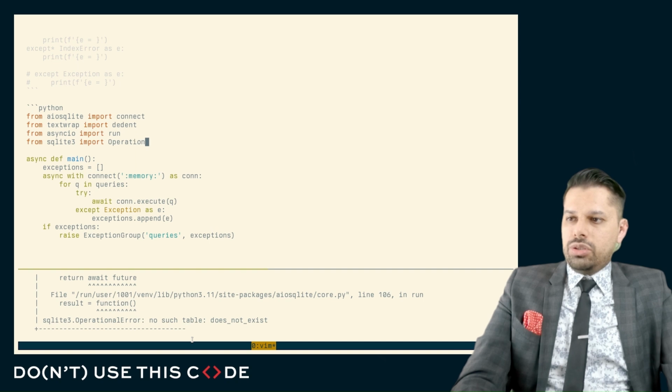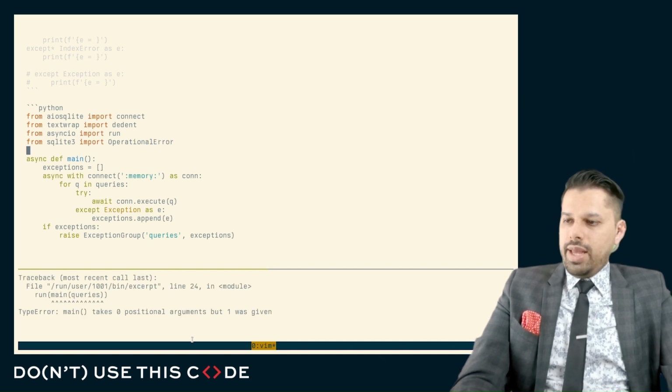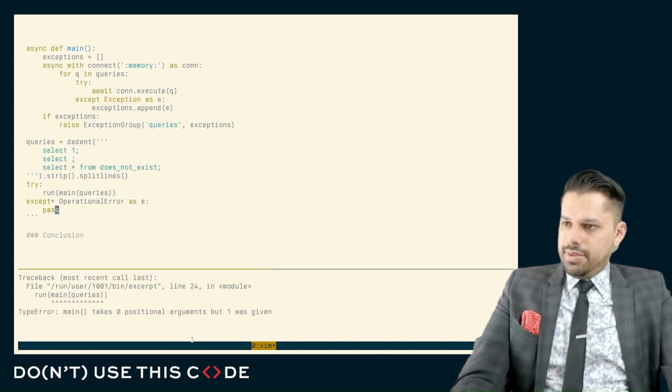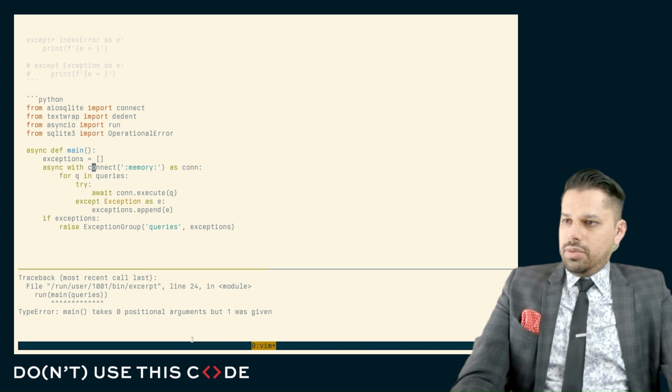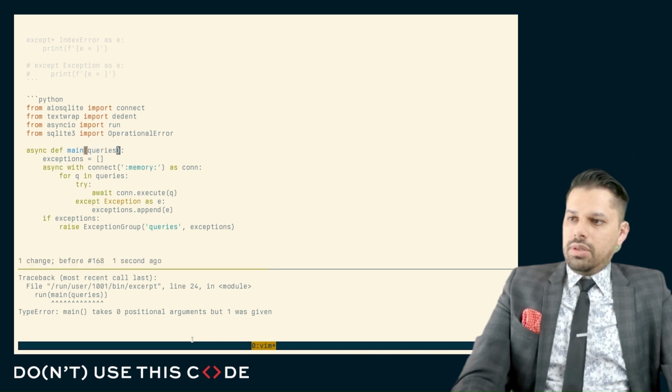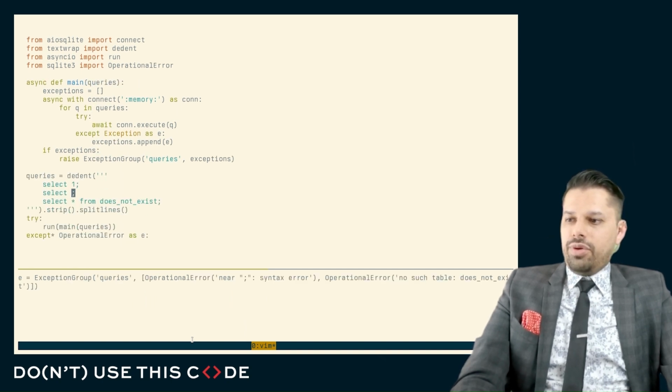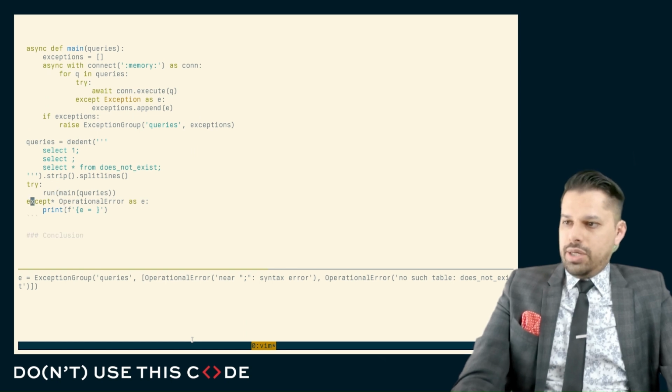Import operational error. And let's just print it out here. And we have our full fidelity of, and let's raise that exception group.